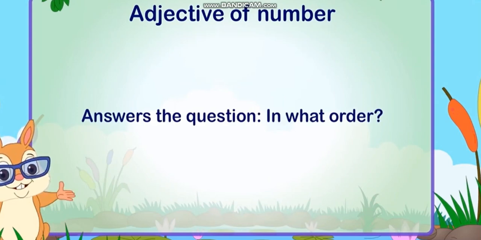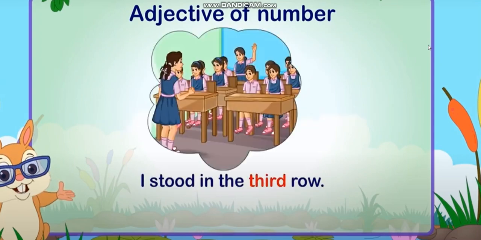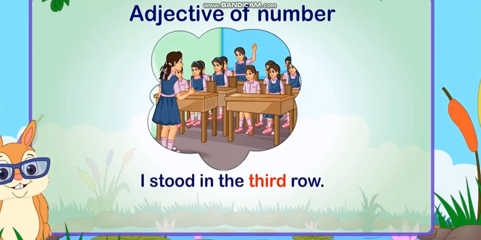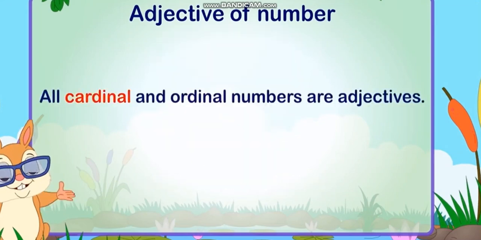Adjective of number also answers the question, in what order? As I said, first, second, third show in which order it stands. For example, I stood in the third row. All cardinal and ordinal numbers are adjectives.